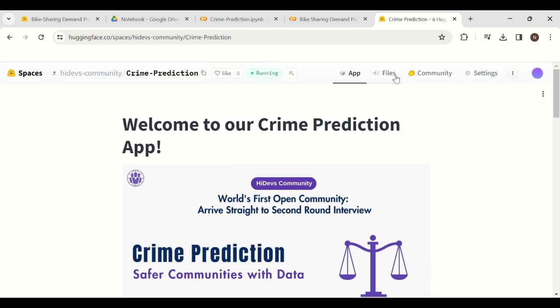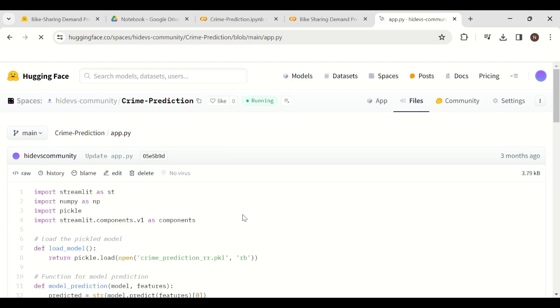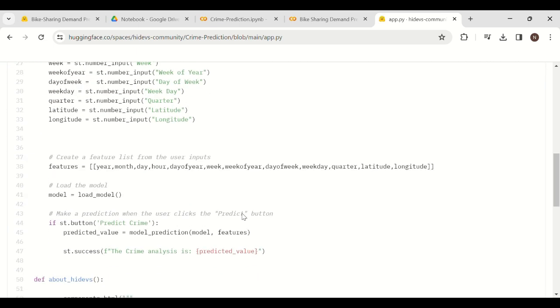If you want to get access to the source code, click here on the file section, and these are the files. The main file is app.py. This file contains the source code for this project.